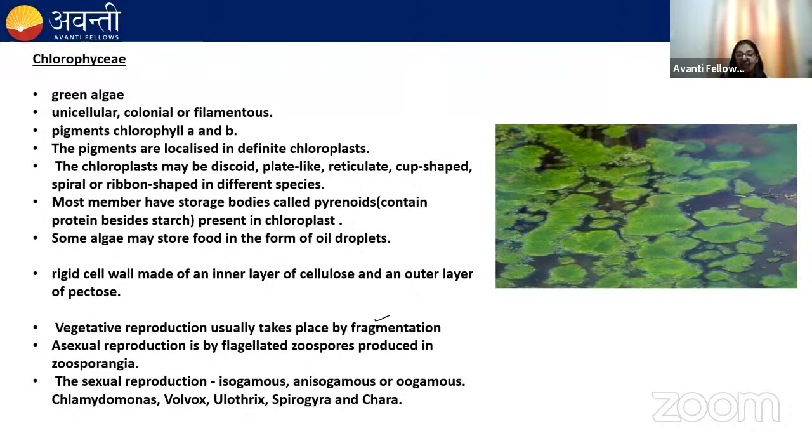Vegetative reproduction is by fragmentation, asexual reproduction by zoospores. Sexual reproduction is through isogamous, anisogamous or oogamous. And these are the examples of green algae. Remember, very, very important point. Remember all the examples, they are very important.